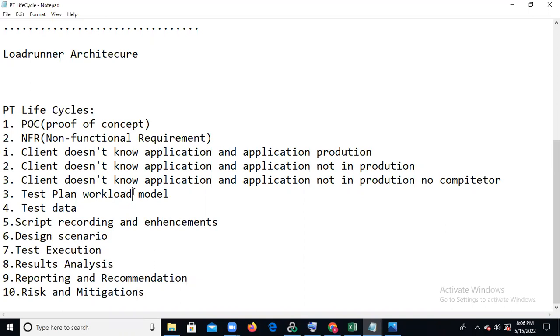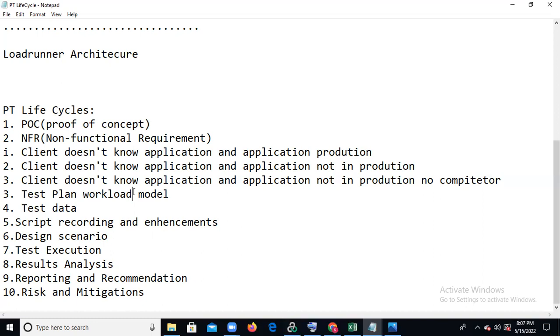In the POC, if it is a new project, we don't have any existing scripts, and the client doesn't know anything: which tool to use, or how to start the project. Then we need to prepare one document, the proof of concept document, and present it to them: using this tool is good for results, and it will complete in this many hours. You send that to them, and if they agree, then you can start testing.